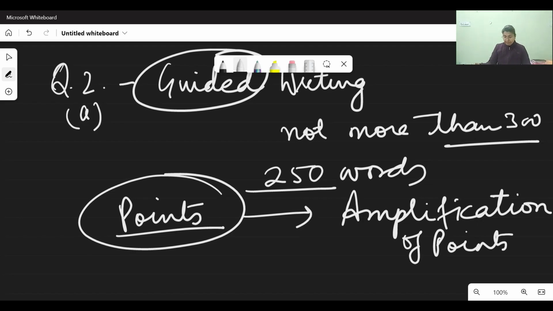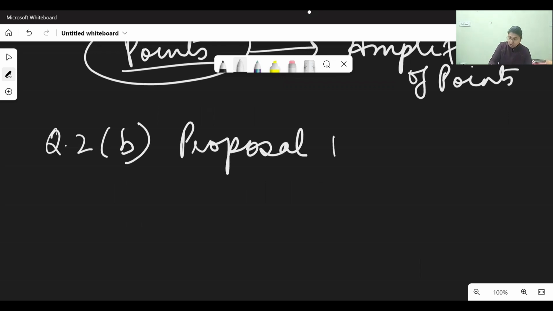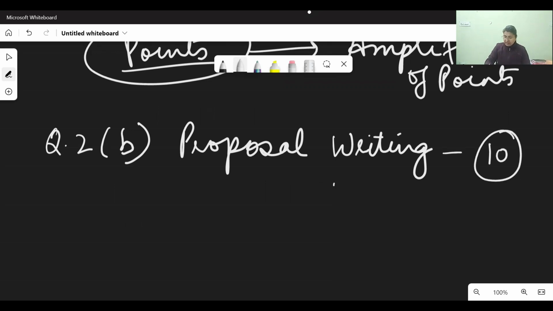All right. After that, the third question, I'm calling it third, though it is question two B, is the proposal writing, which is very scoring. Both the questions, children, guided writing as well as proposal writing, are very scoring. This is for 10 marks, and there is also a word limit, which is 150 words.